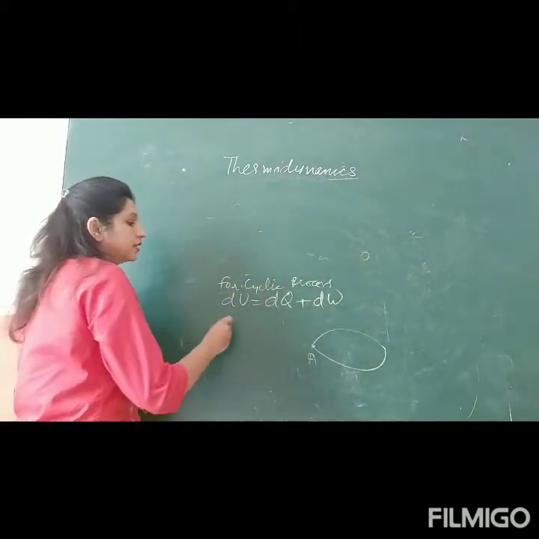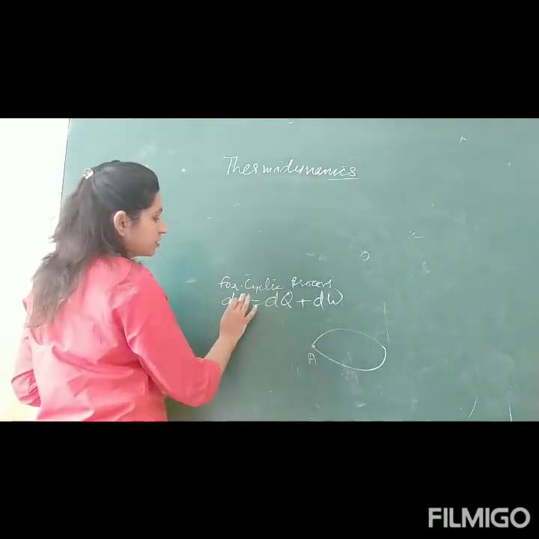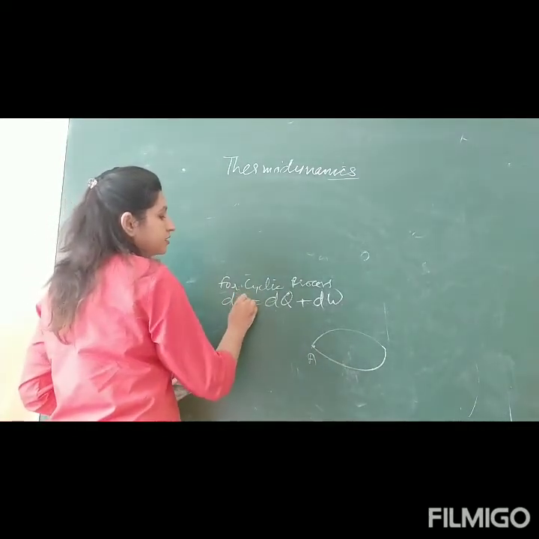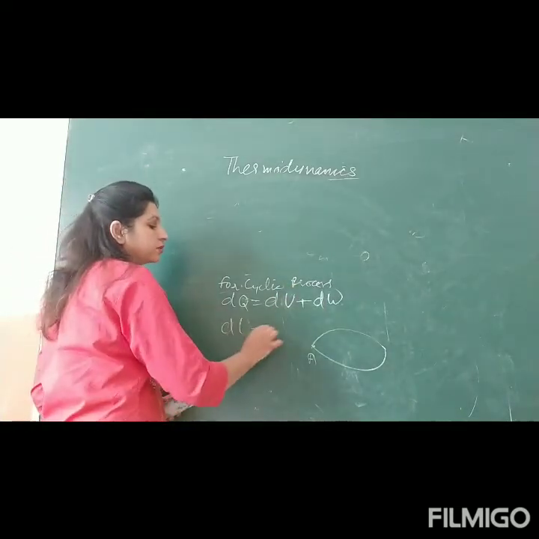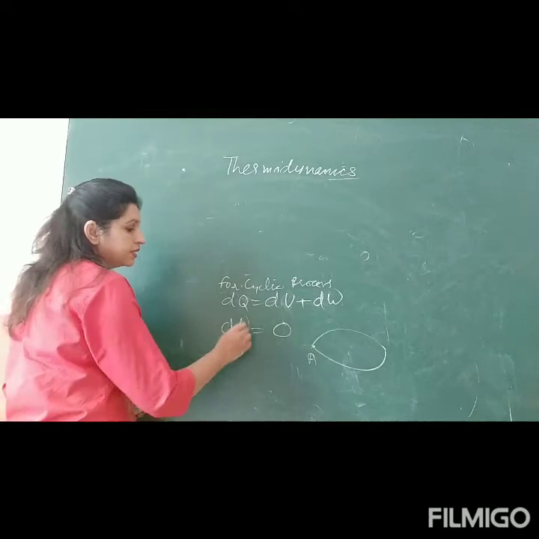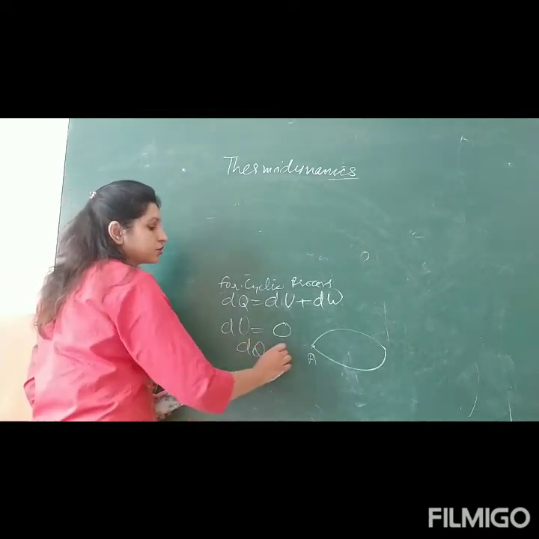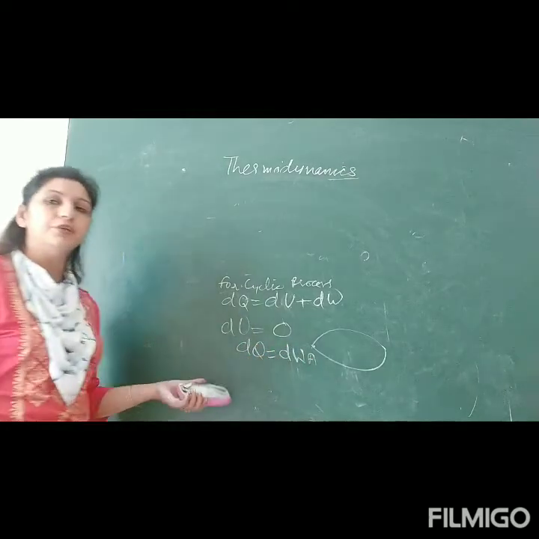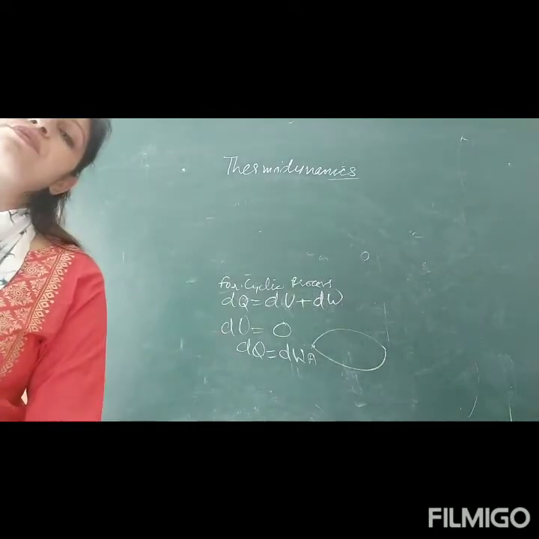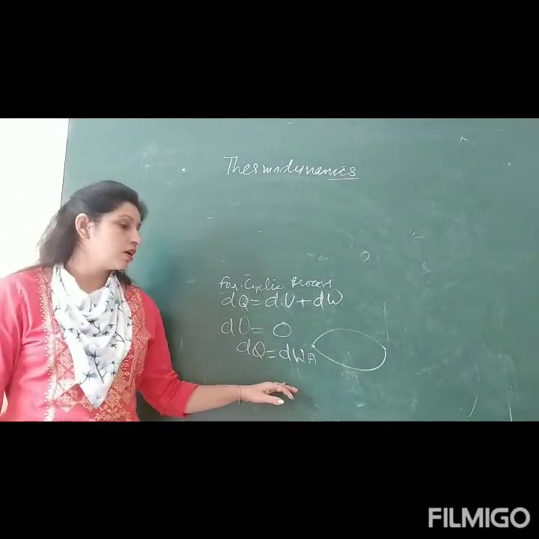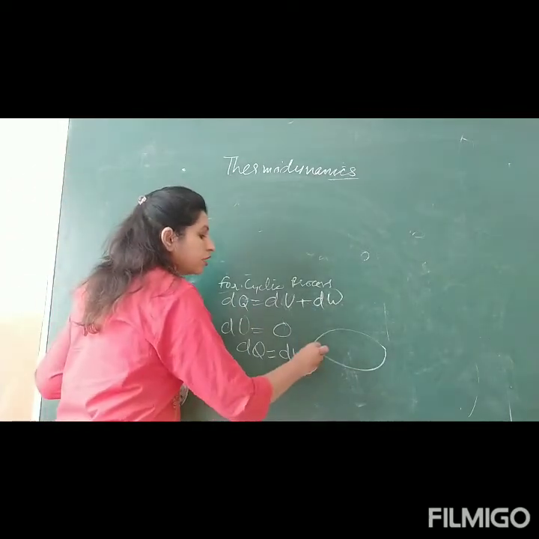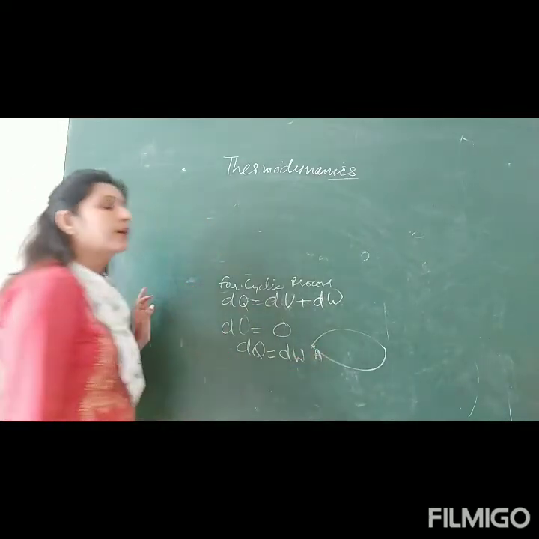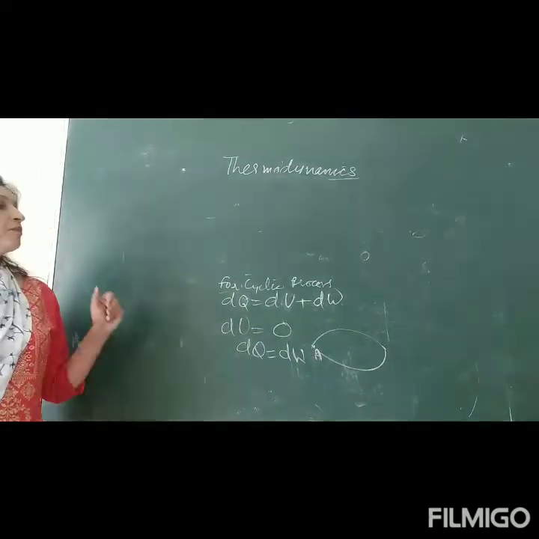That is dU equals 0. I have written here, dQ is dU plus dW. So for a cyclic process, dU equals 0. So it means in that case, dQ equals dW. It means whatever heat you give to the system, that is used to do some work. Okay, so this is all about the first law of thermodynamics, how we apply it to various processes.